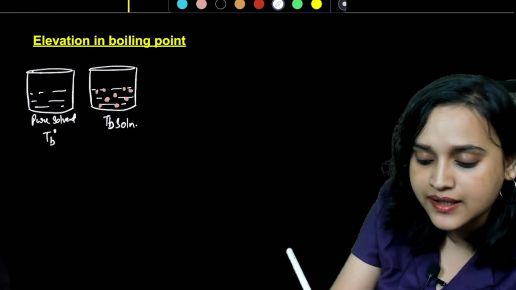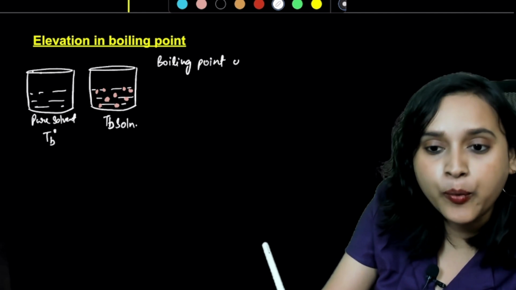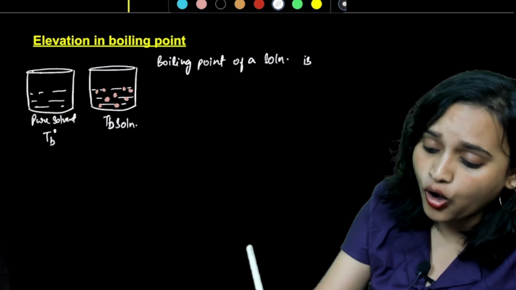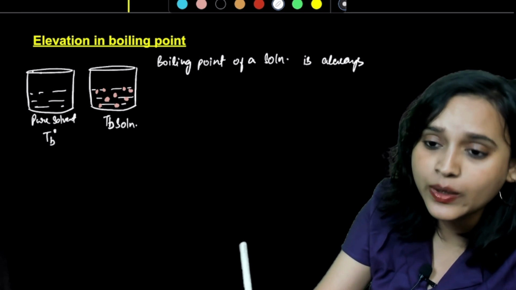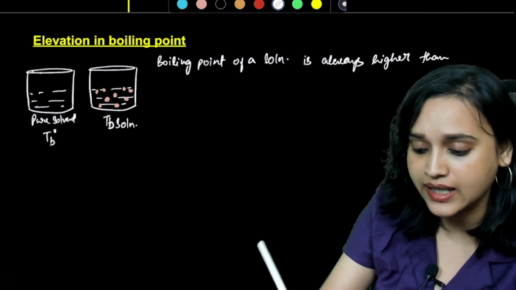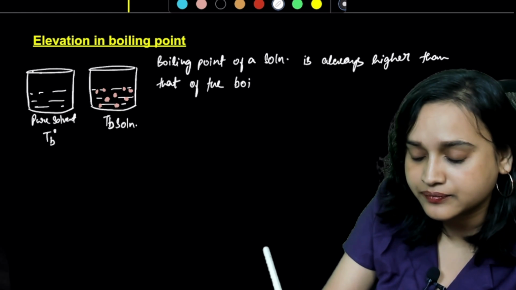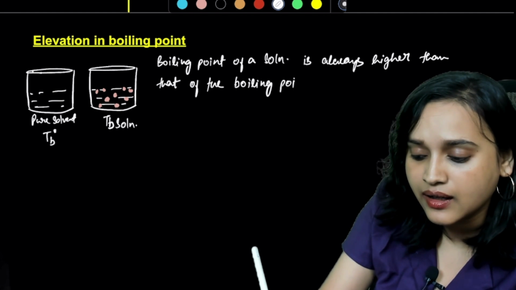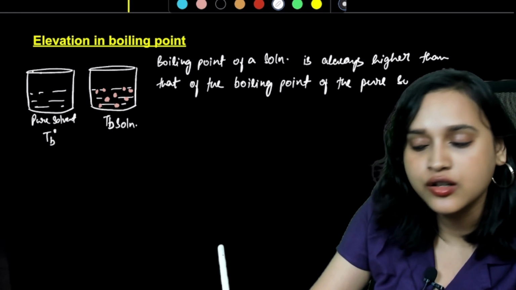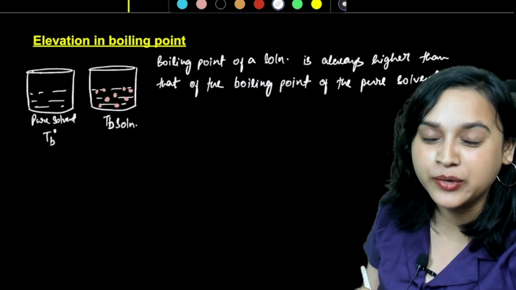Now, here what will happen is, you will notice that the boiling point of a solution is always going to be higher than the boiling point of the pure solvent.